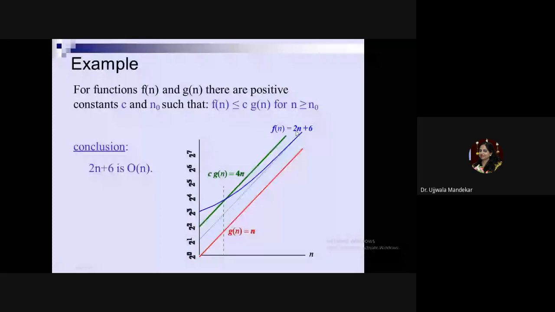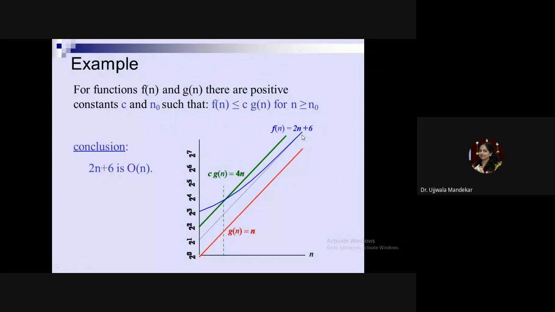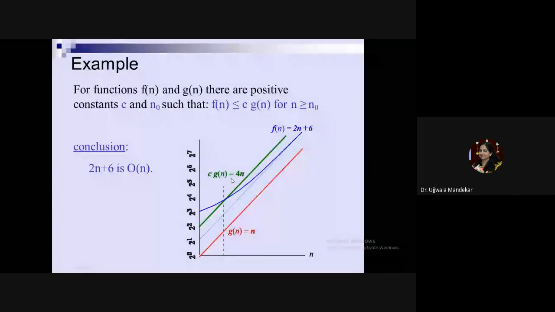3 times 2 is 6, 6 plus 6 is 12. Likewise, I'll get the point and I will plot the function. After that, suppose there already exists one function g(n), and this g(n) is equal to n. If I apply c·g(n) is equal to 4n, where I consider the constant as 4.